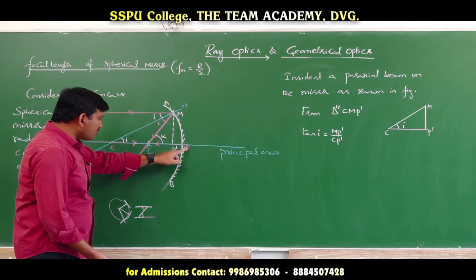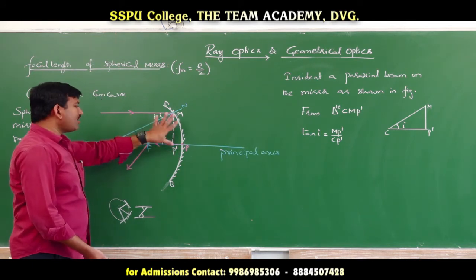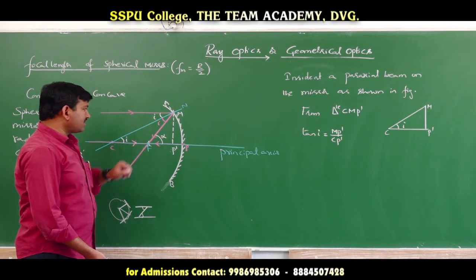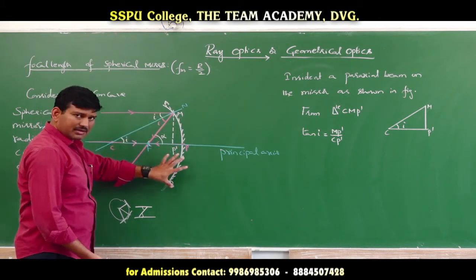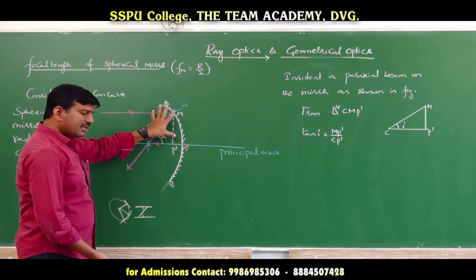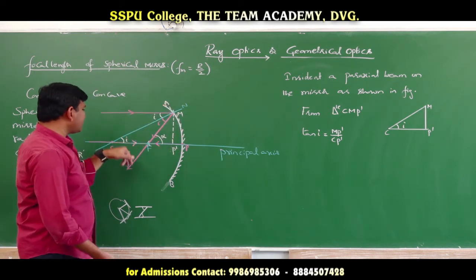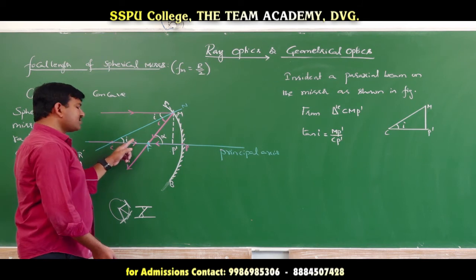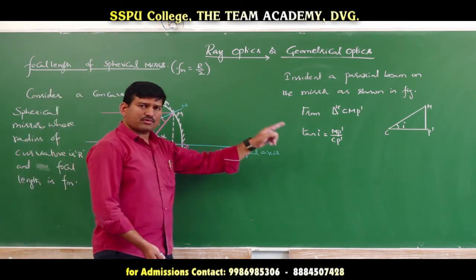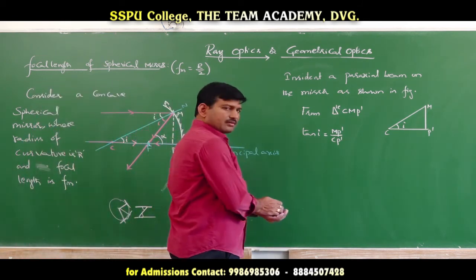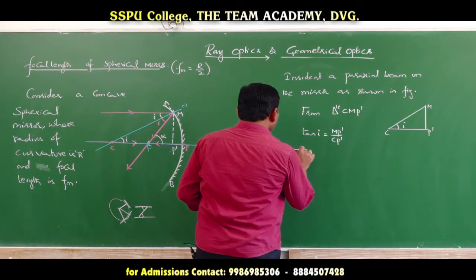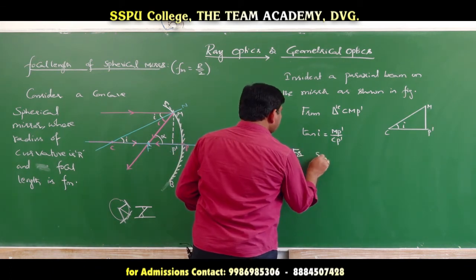M being close to P, for your understanding only I have drawn the picture to be large enough. Actually, this is a small mirror, M is close to P. If M is close to P, I tends to 0. Therefore, I is small. I being small, tan I is approximately equal to I. Is it clear?